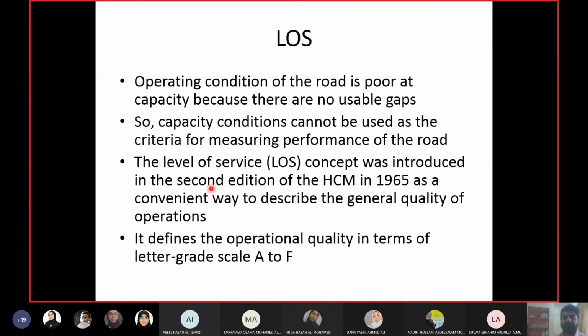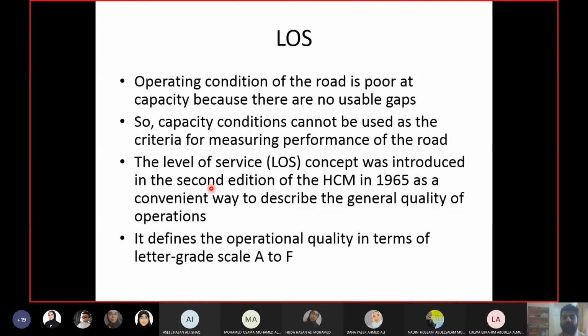When something is saturated, that means there are no gaps now. The movement is very limited. If I say this bottle is 500 milliliters and now it is fully saturated, that means now there's nothing that can go inside this bottle. There's no gap inside this bottle even for air. Same thing for the highway as well. When the highway reaches capacity, that means now there's no gap and there's no margin for any additional vehicles. There's no space for any additional vehicles. If you want to change your lane, if you want to increase your speed, if you want to change your direction, you have to disturb everybody else because there is no gap for you.